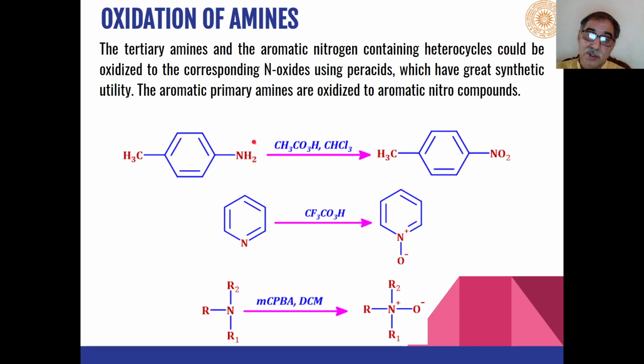So 4-methylaniline is converted into 4-nitrotoluene as the product. Similarly, pyridine on oxidation with trifluoroperacetic acid is converted into the N-oxide as the product. Then tertiary amines are also oxidized to nitrones in the presence of peracids.